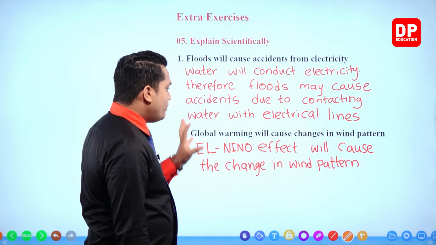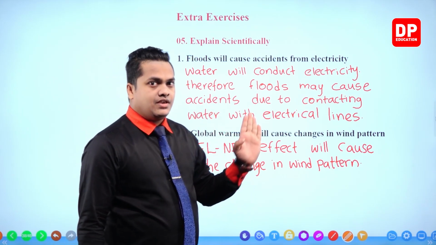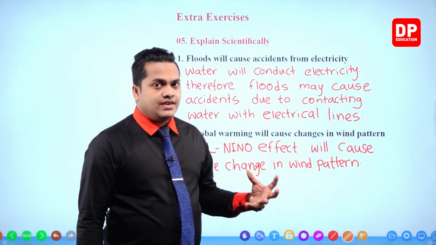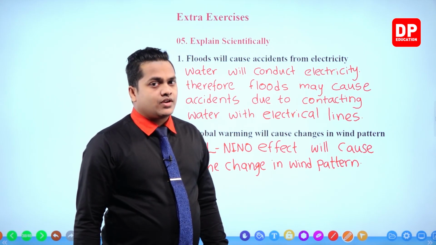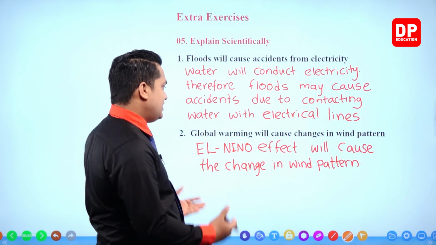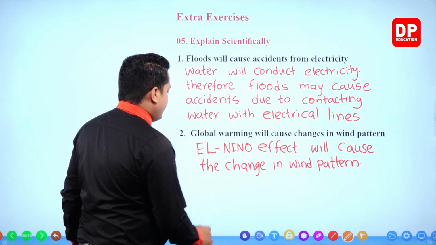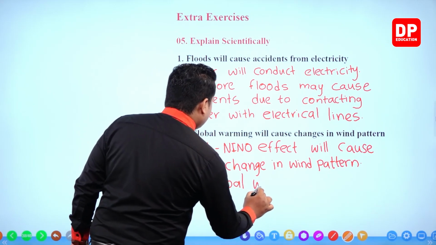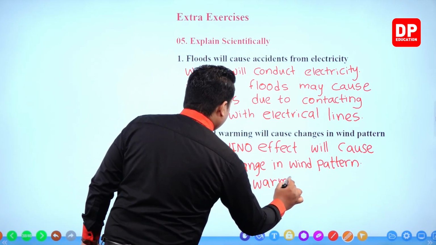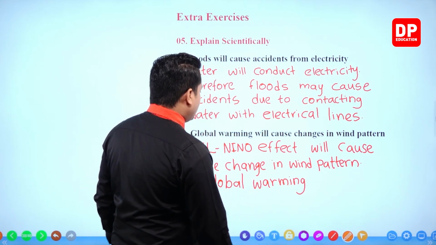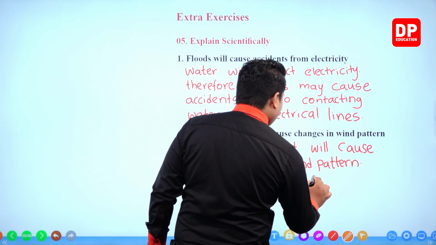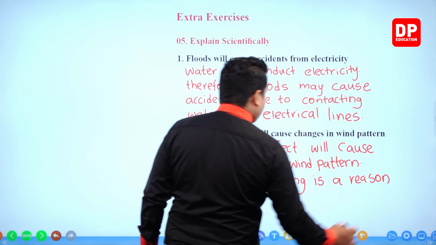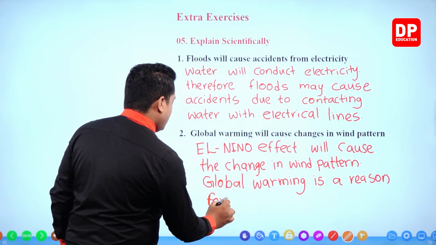So my dear children, global warming will cause the effect of El Nino, right? Global warming will increase the temperature of surface water in the Pacific Ocean. So that is what we mean by the El Nino effect, right? So here we can write once again, global warming is a reason for El Nino effect.